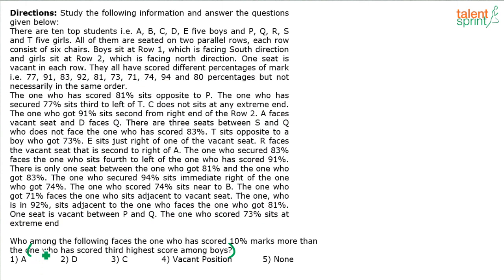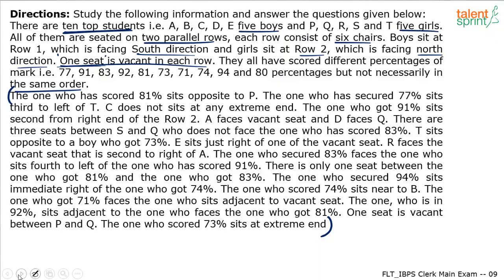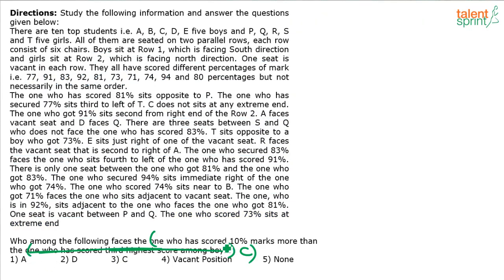Now go back to this question. The one who has scored third highest among boys is C. Who among the following faces the one who has scored 10% more marks than C? C has scored 81. 10% more than 81 should be 91. Who has scored 91? Q. So the one who has scored 10% more marks than C is Q, and this whole thing gets replaced by Q. Now reread the question: who among the following faces Q? Who faces Q?